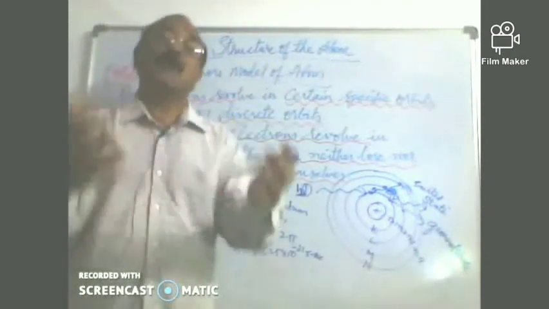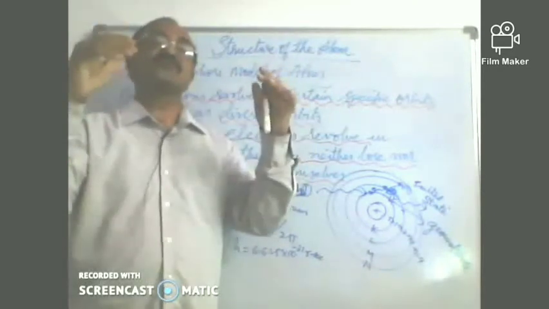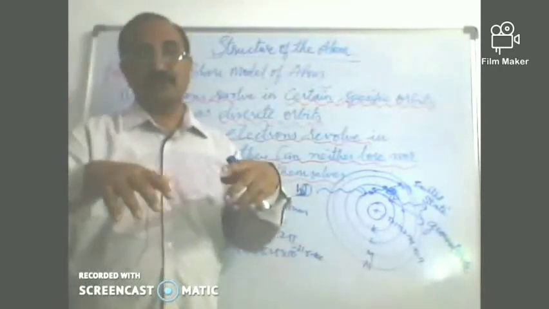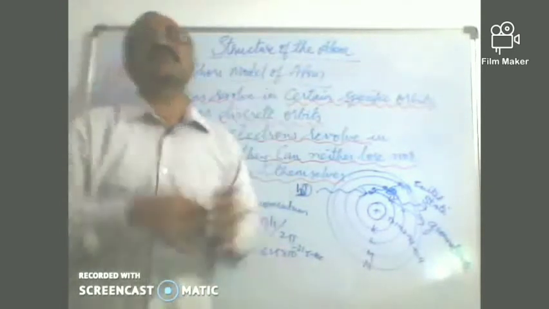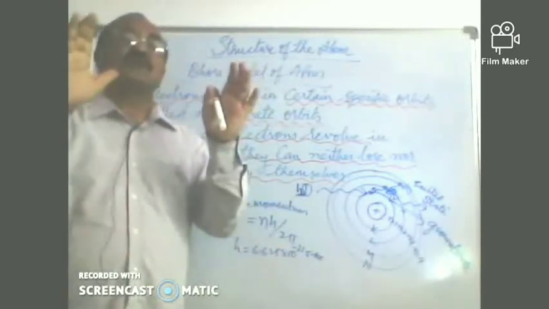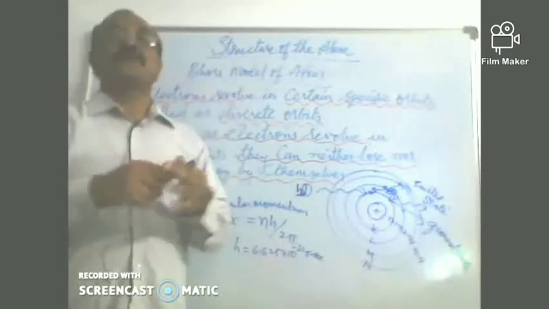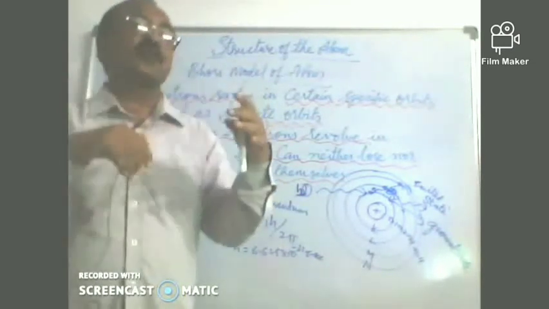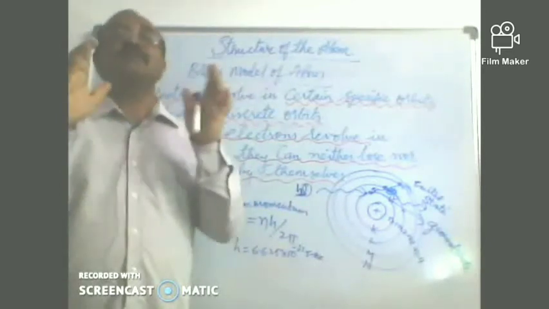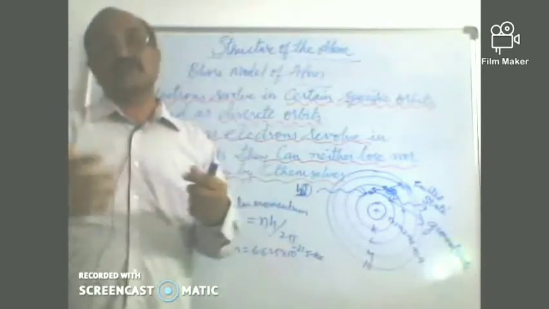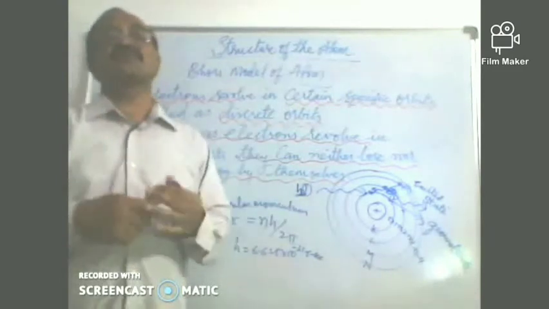The electrons are revolving around the nucleus, but they're not falling into the nucleus because those are specific orbits where there is a special property for the electrons as long as they are revolving around the nucleus, and that is the ability not to lose or gain energy. These are called stationary states or discrete states.